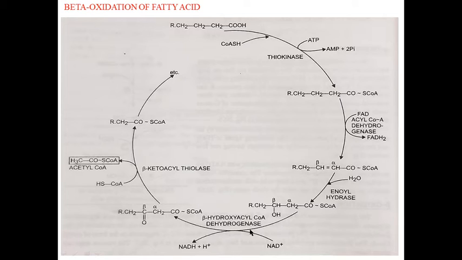In the fourth reaction, the beta hydroxyacyl coenzyme A is dehydrogenated to form beta ketoacyl coenzyme A. NAD is reduced in this step. The reaction is catalyzed by enzyme dehydrogenase. The beta C atom now bears a carbonyl function, that means the beta oxidation.